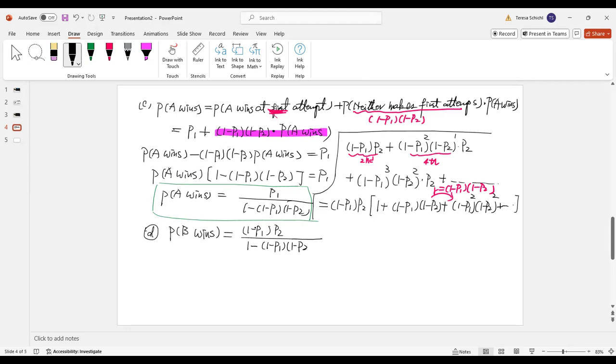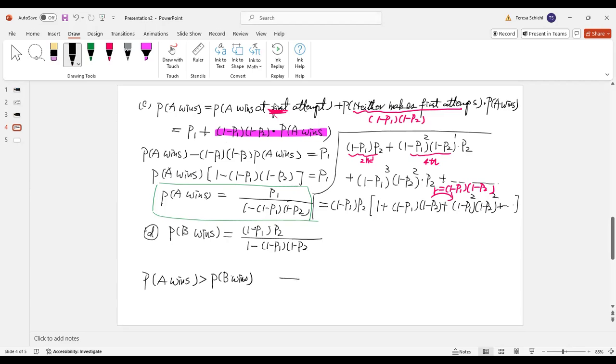So we ask, what is the condition A must have in order to win? The probability A wins has to be greater than the probability B wins, right? So let's see what condition P1 and P2 must have.